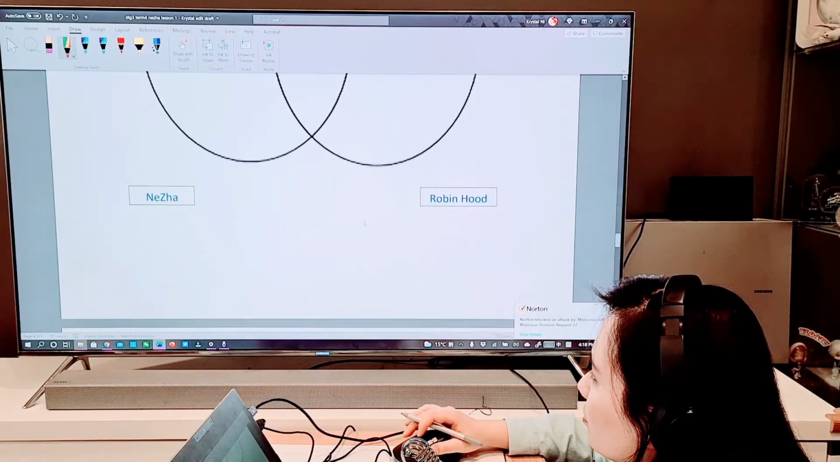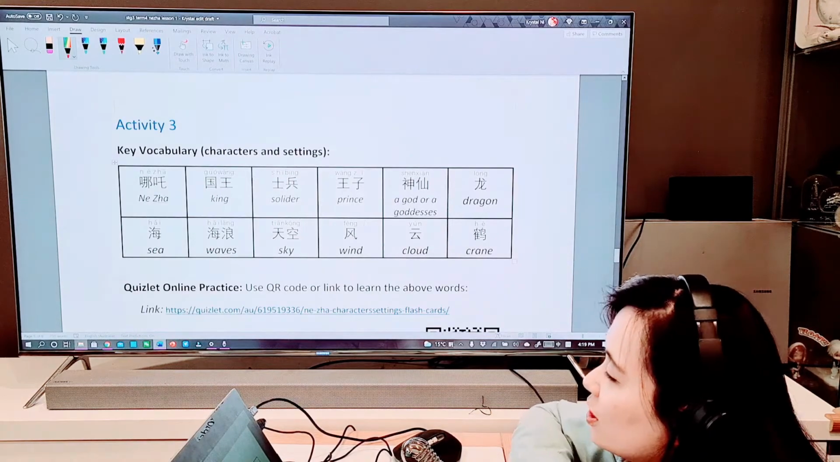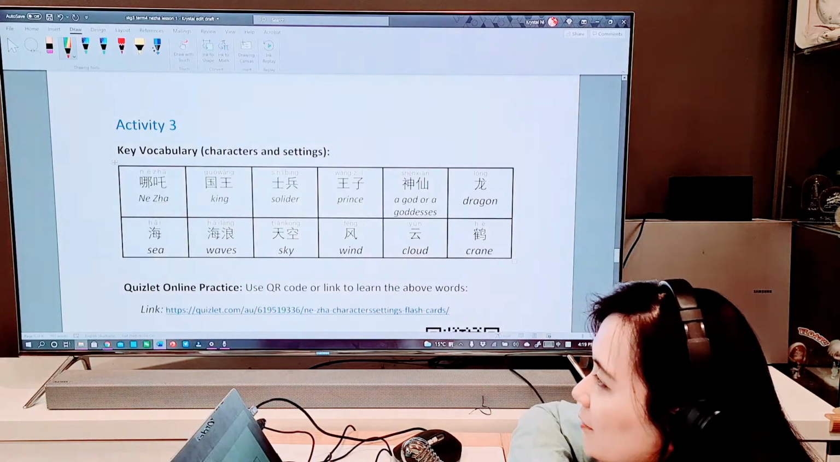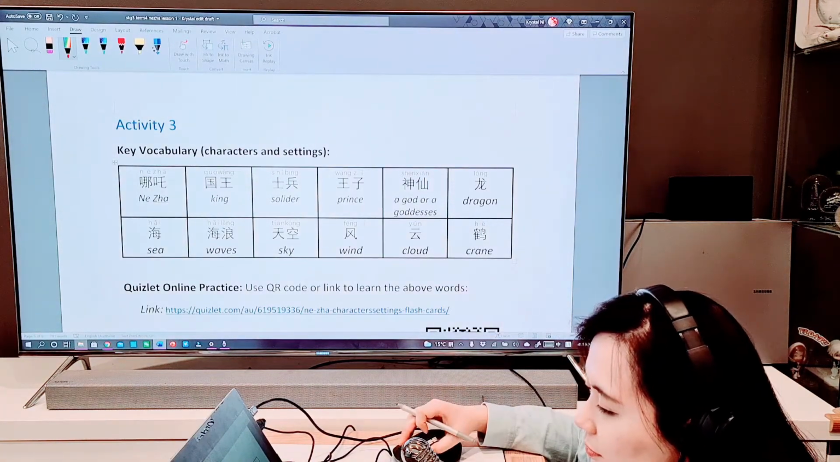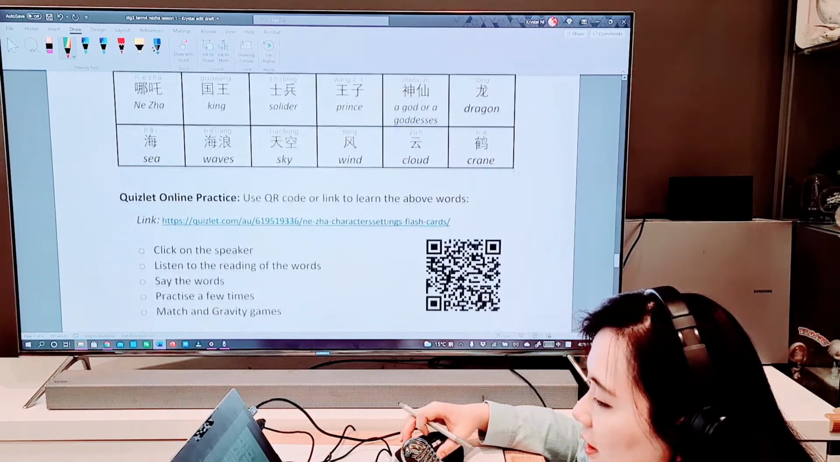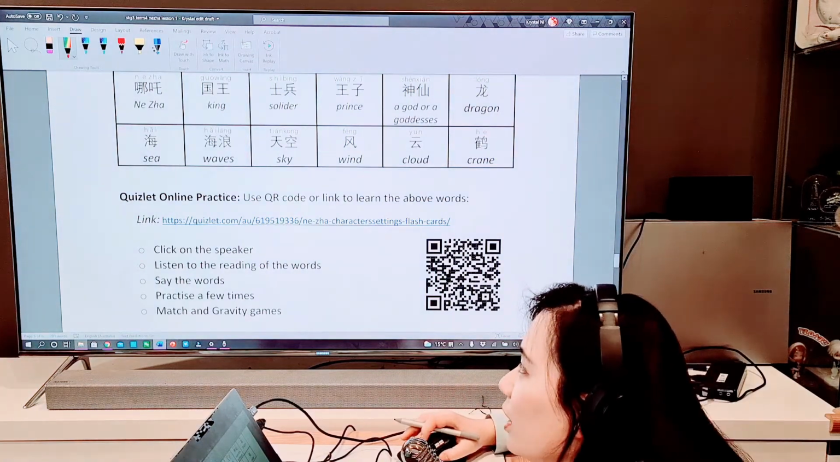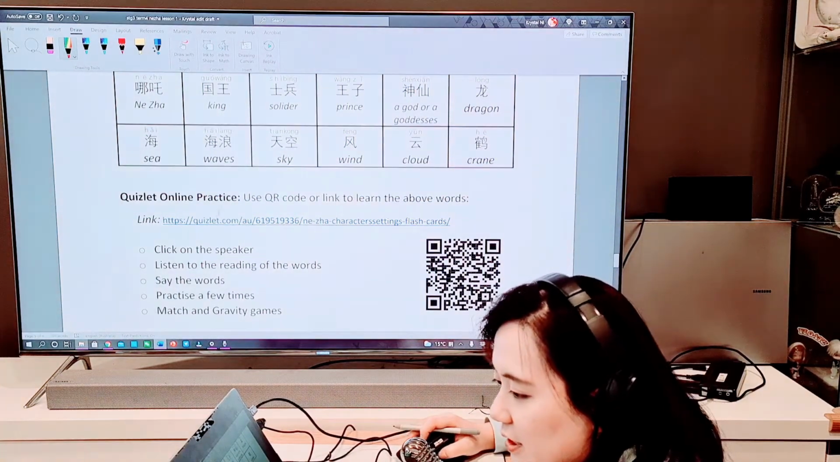Now, after that, activity 3, you start with the vocabulary list that we have done on page 1. So that's all together 12 words again. Then we will be using these words for our Quizlet online practice. So click the link here.